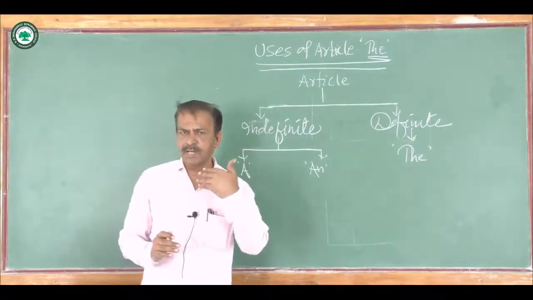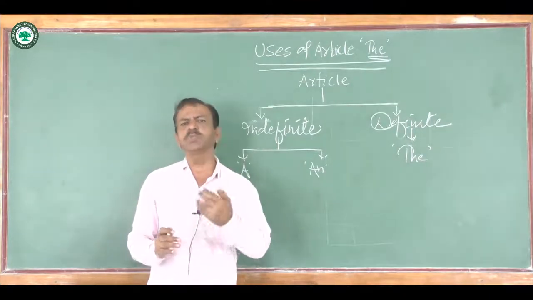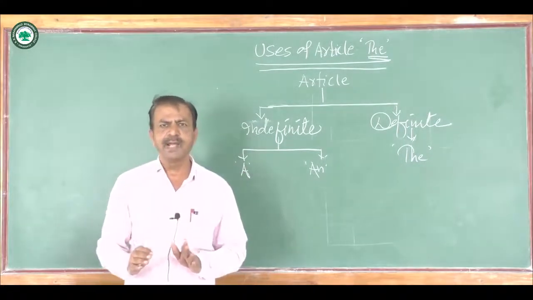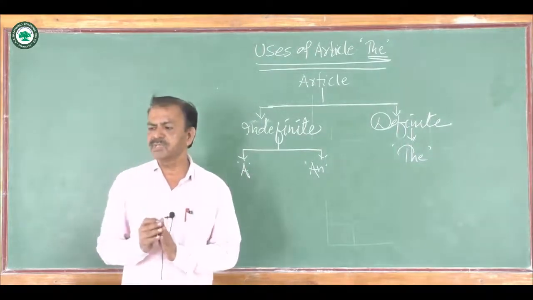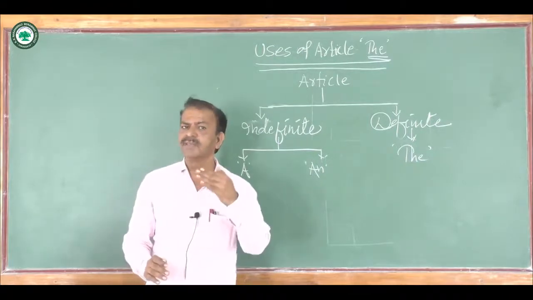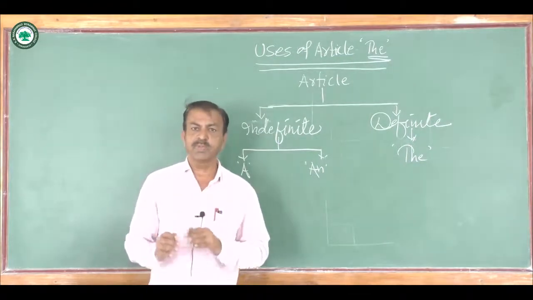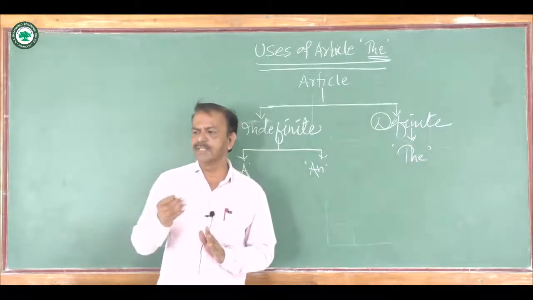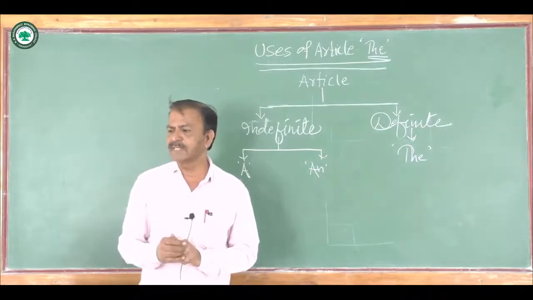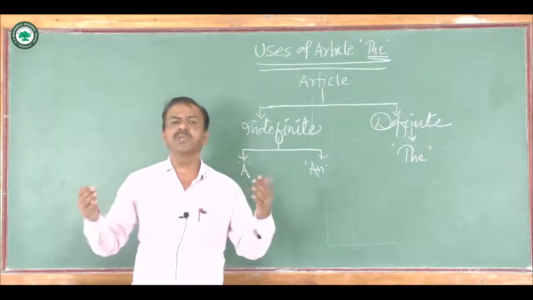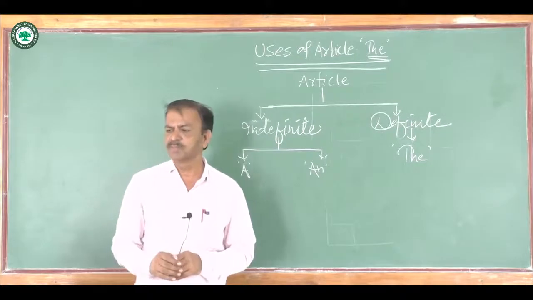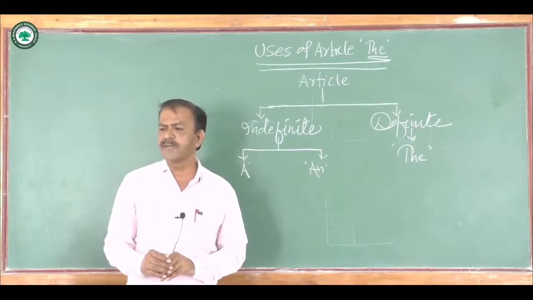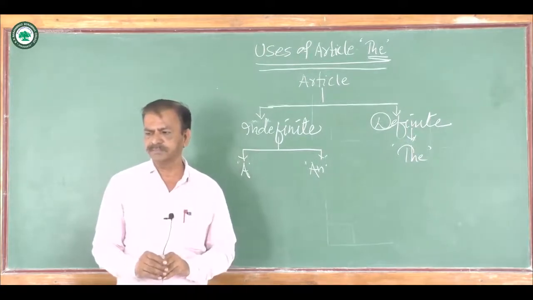The definite article is also used before the names of islands and mountain ranges. For example, the Himalayas, the Alps, the Netherlands, the Philippines, the Andaman and Nicobar Islands. So this is also one of the important uses of definite article the.